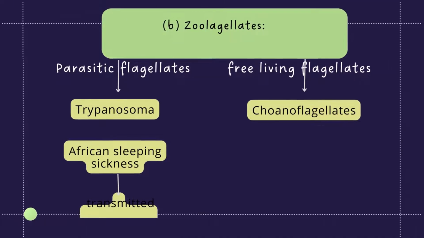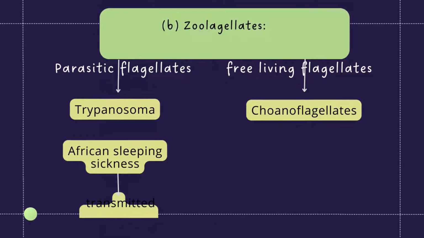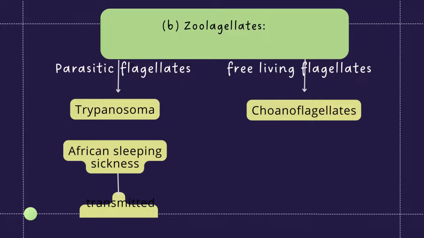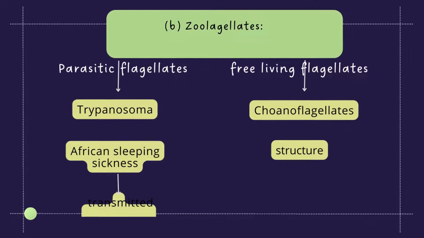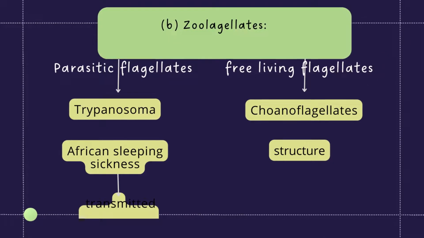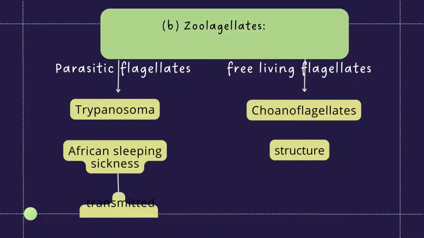Free-living flagellate. Choanoflagellates are free-living flagellates. Why are they called choanoflagellates? Because they have flagella and they have a collar. That's why they are called choanoflagellates, and they resemble sponges. Choanoflagellates are attached by a stalk, and their single flagellum is surrounded by a delicate collar. They are of special interest because of their striking resemblance to collar cells in sponges.